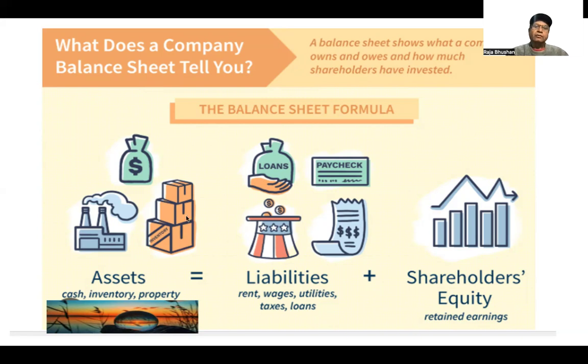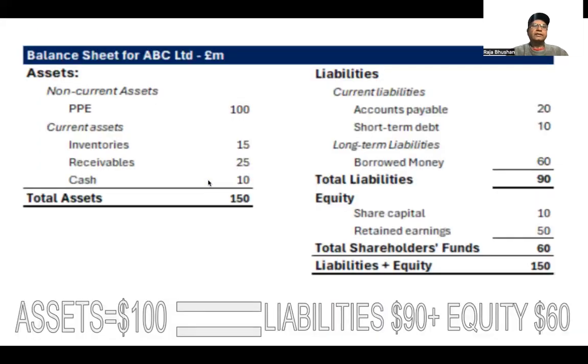Now, see an example of a balance sheet here. We're able to see the balance sheet. Assets we have 150, liabilities we have 150. On the asset side it's not 100, it's actually 150. There is a typo, please overlook that. The total of assets should be 150, which is equal to the liabilities of $90 plus $60, which is $150. So $150 is the total.